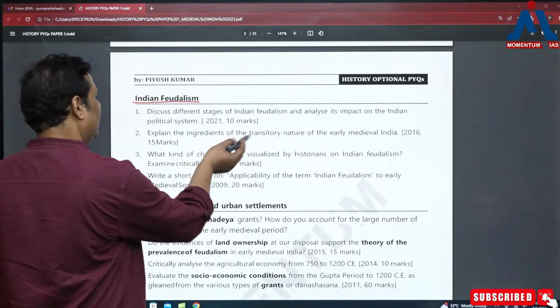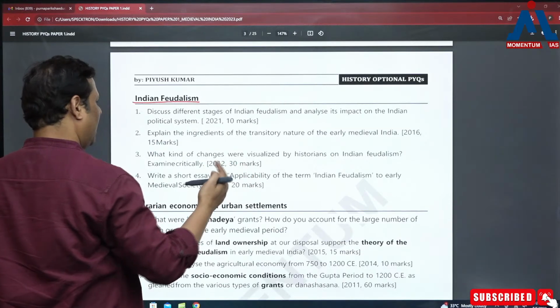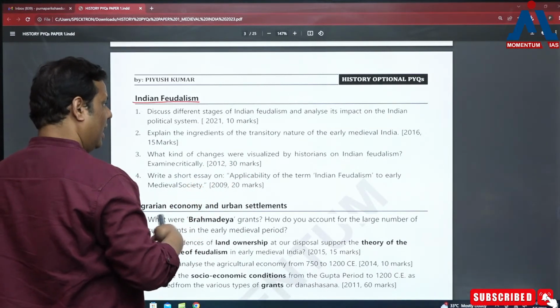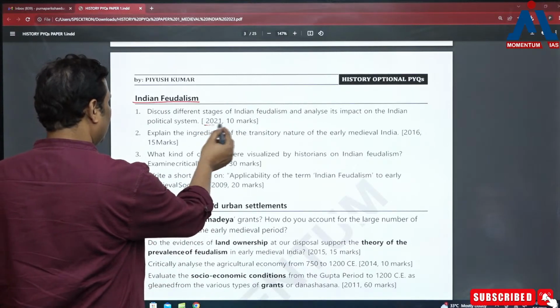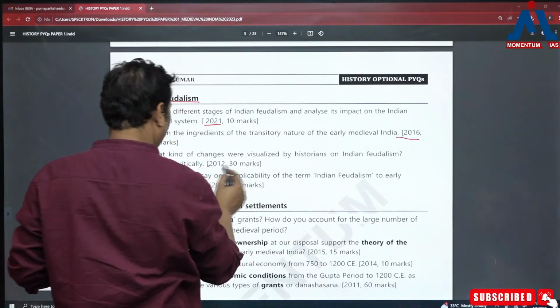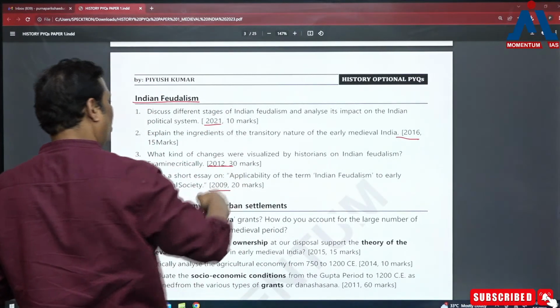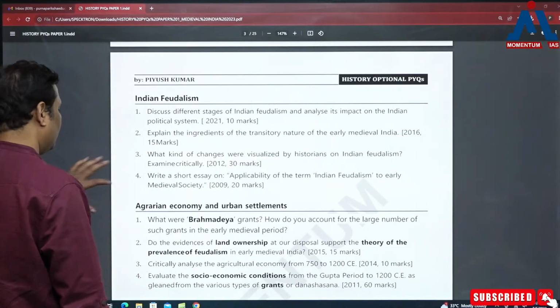And this is the reason why feudalism is always a very important topic. But I must tell you that as important as it is, unfortunately it does not come as frequently in questions. But then you can see the question in 2021 they have asked, 2016 they have asked, 12 they have asked, 2019. So at some regular intervals they have been asking questions on feudalism.